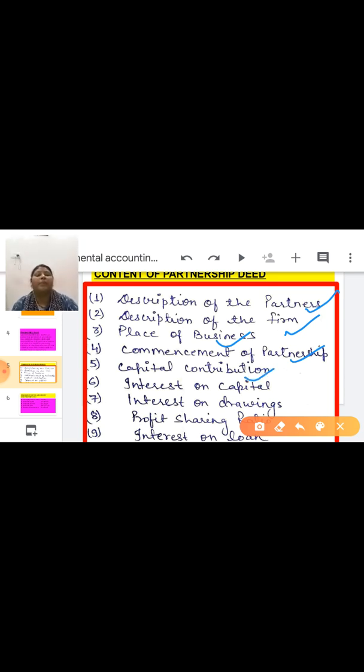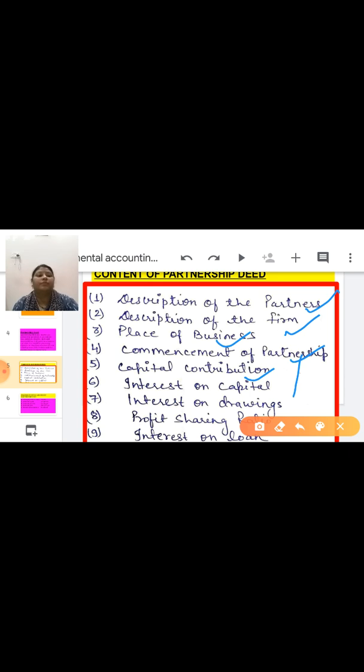Next is capital contribution. How much capital is contributed by each partner. This you already learned in 11th standard. When any person starts a business, he or she can contribute the capital. In the same way, in partnership, if two or more persons start a business, they can contribute capital.